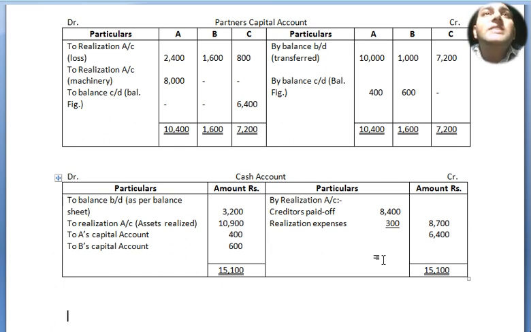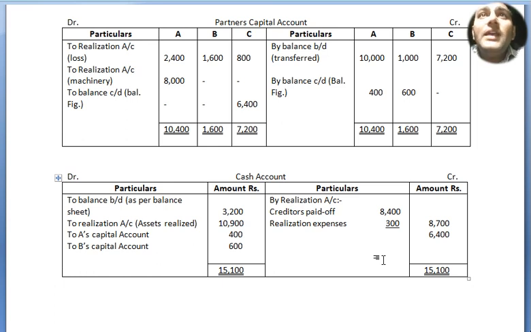Now to realization account, A took machinery 8,000, which is written on the debit side of A's column. Then to balance c/d and by balance c/d, by totaling both sides, we see which one is bigger and which is smaller. So 10,400 for A, and the debit side is more, so on the credit side we got 400 as the difference by balance c/d, which we will write on the cash account.